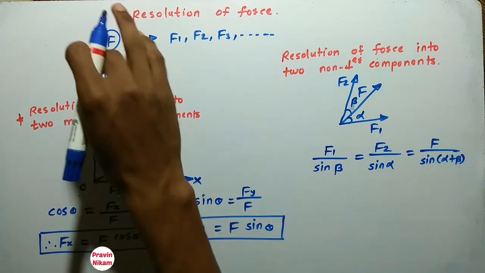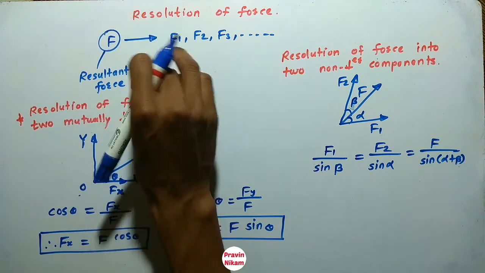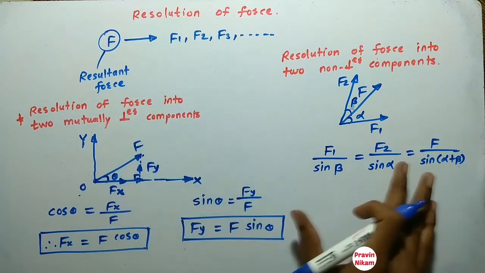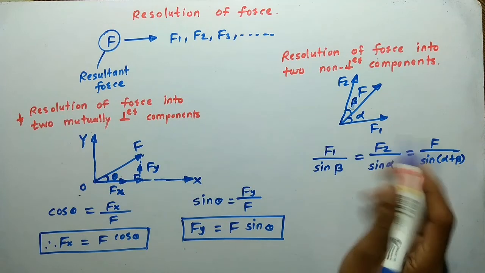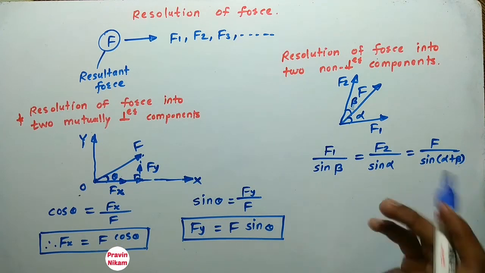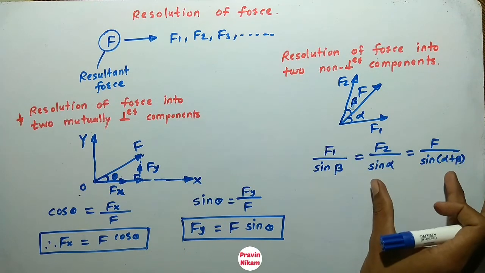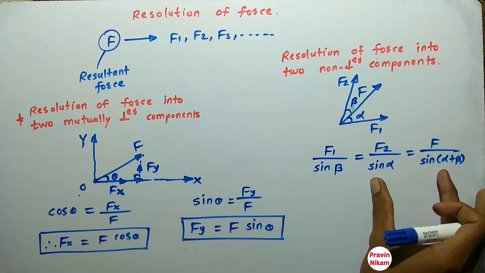So this is the sine rule, and by using this sine rule, we can find F1 by taking these two terms, and we can find F2 by taking these two terms.